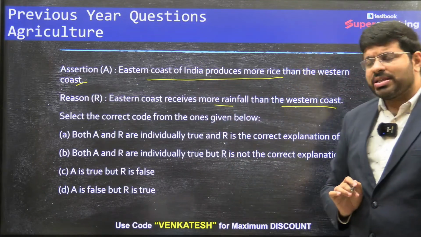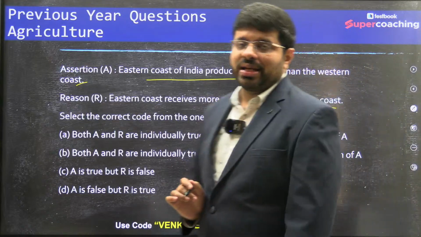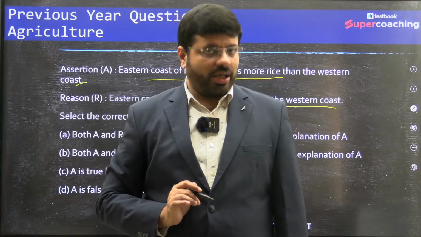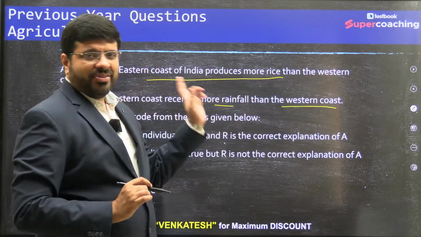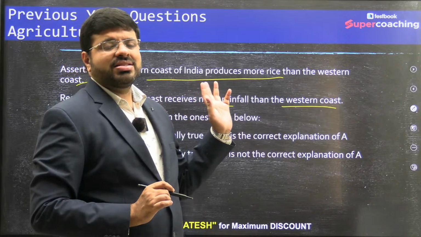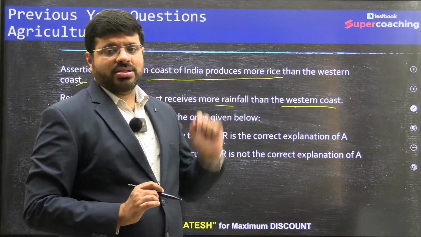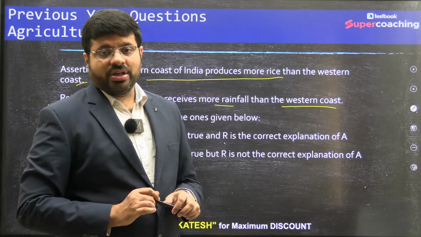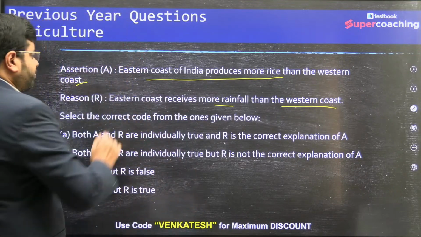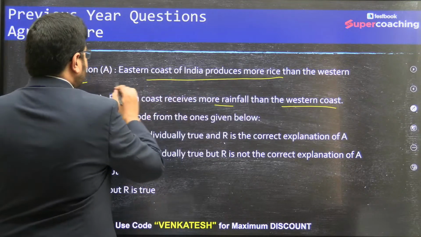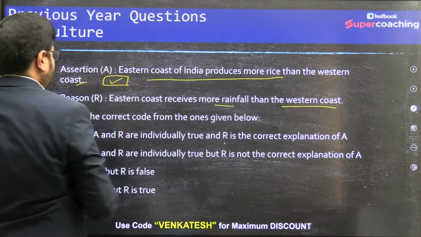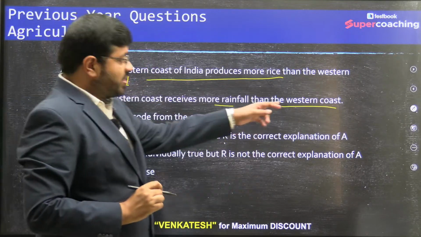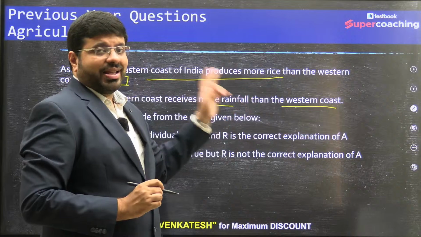If you see, eastern coast of India, that is the states like Odisha, Andhra Pradesh, the Krishna Godavari Delta, the Kaveri Delta of Tamil Nadu, compared with the western coast, that is the regions of Karnataka, Kerala, Maharashtra, which one will produce more amount of rice? Definitely, it is eastern coast that produces more, right? This statement is right. And why is it so? It is not because of rainfall. Western coast receives more amount of rainfall than eastern coast.